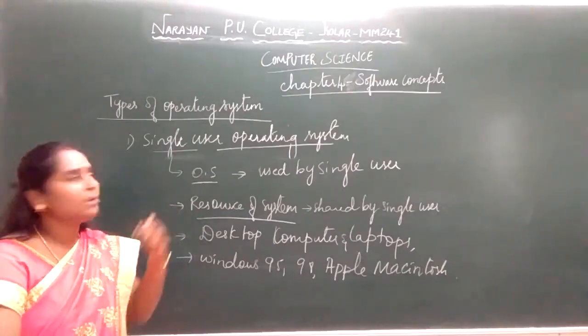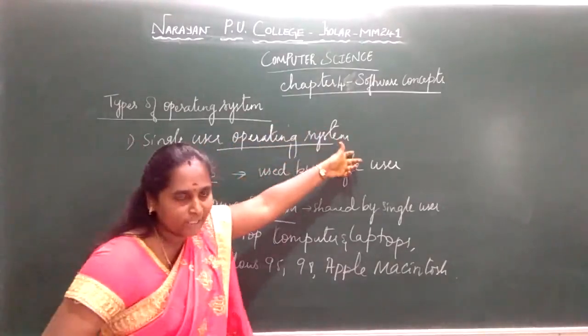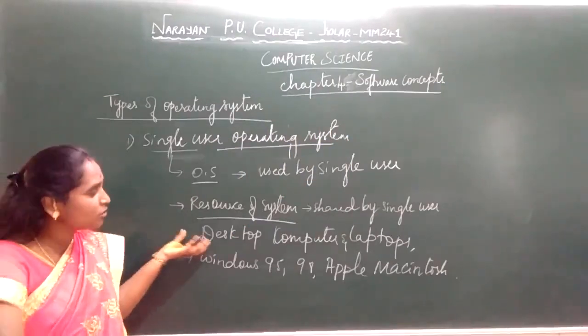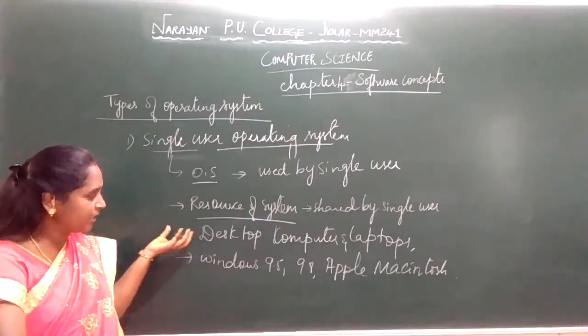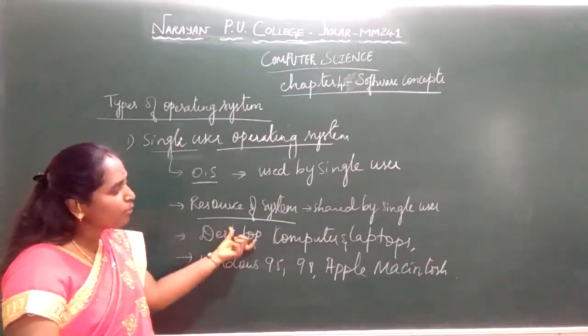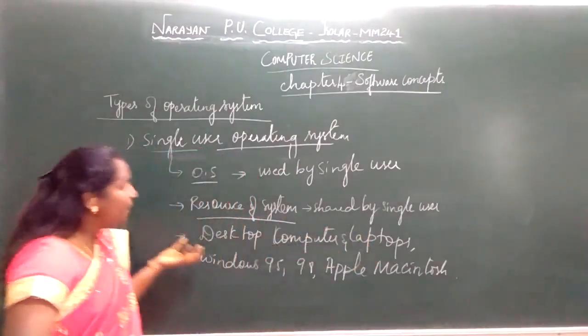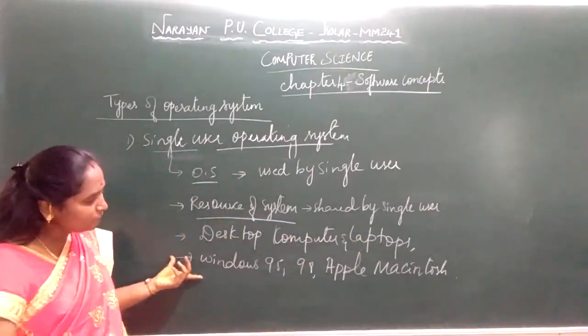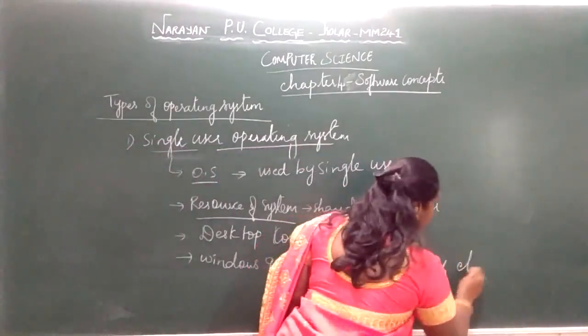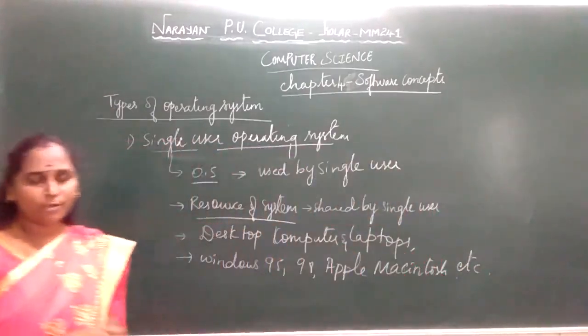It is used in personal desktop computers and laptops. Examples are Windows 95, 98, Apple Macintosh, etc. So this is about the single user operating system.